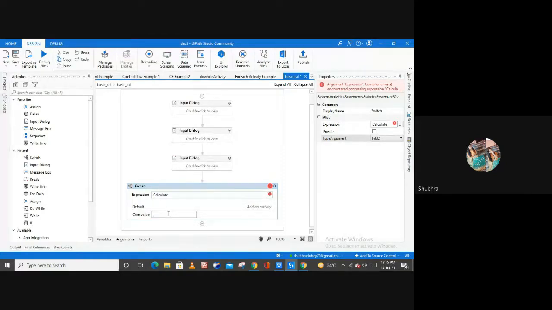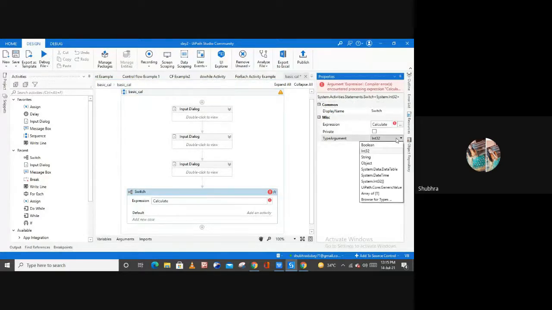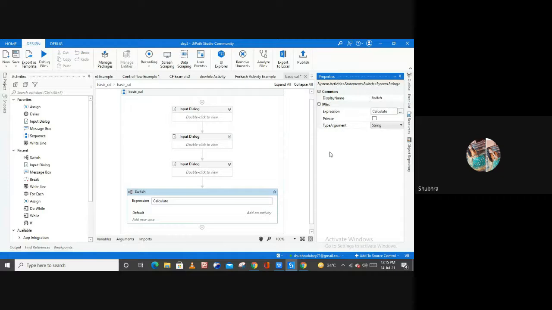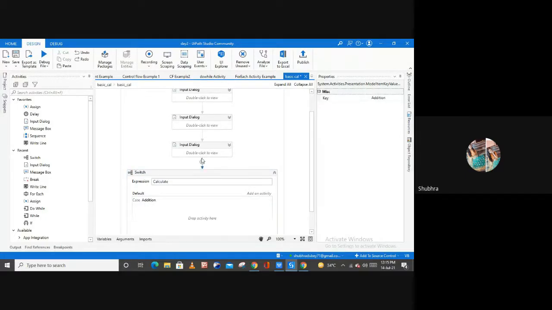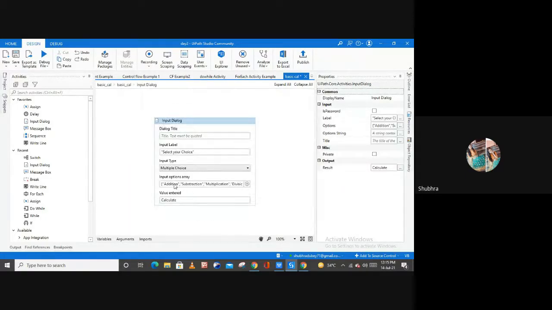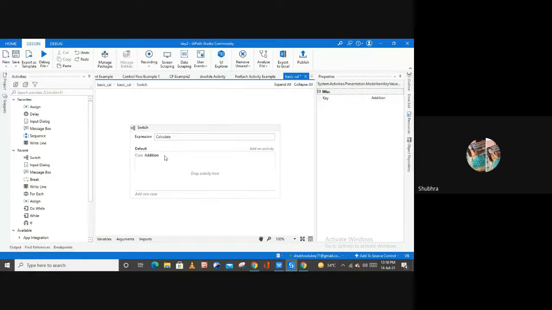So first let me change the type argument from here. Let me delete this addition, select the switch activity, and change the type argument to string. Then come back to add new case, and here let me create a case for addition. Now it is going to check for addition. What else you can do is simply copy the addition from here, go back to your cases, and put the case here.